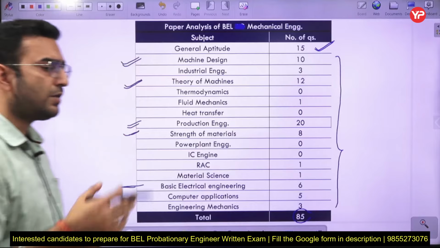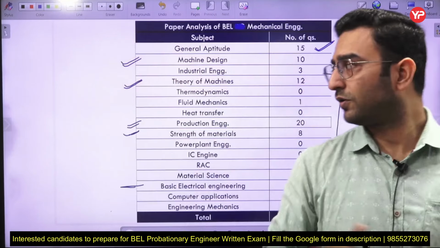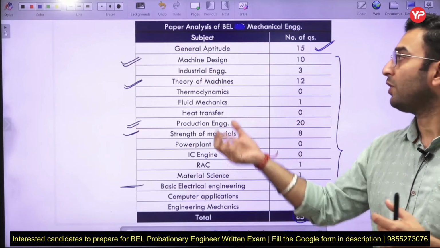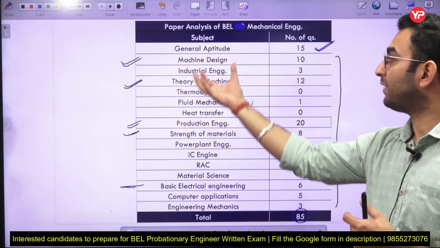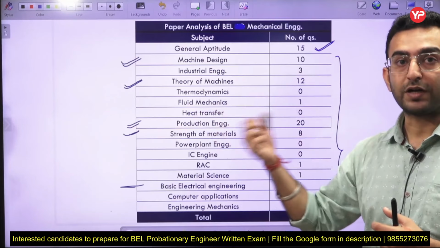As we know, BEL basically deals with the manufacturing sector, so a lot of the questions and job descriptions are related to that post only. That is why the questions have been framed from those subjects which are related to that particular post.